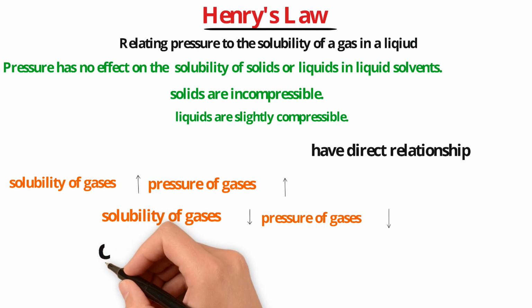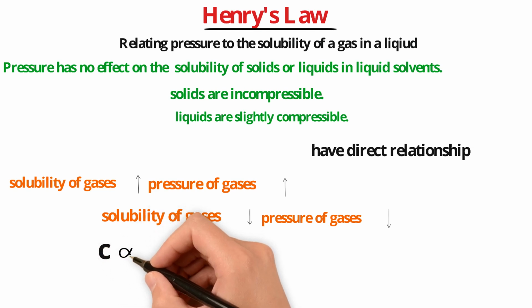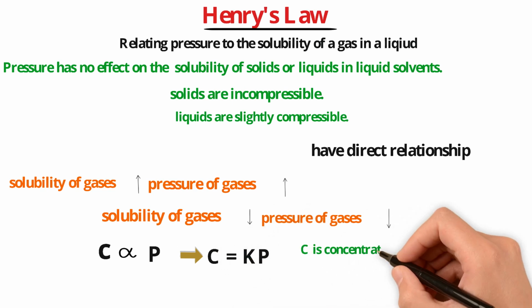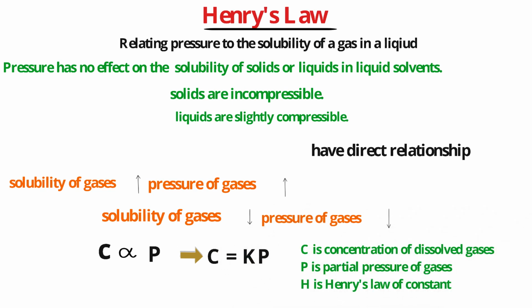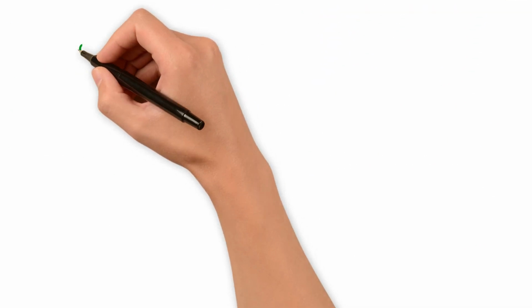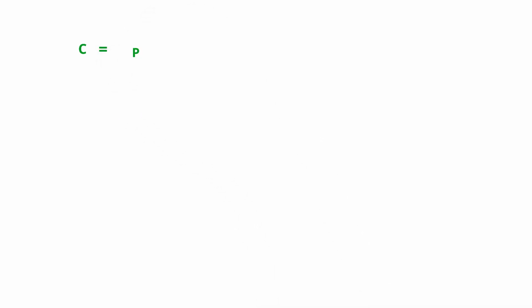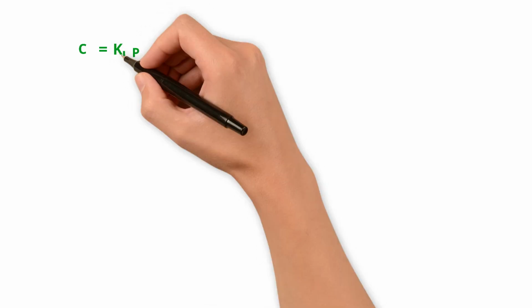Mathematically, the solubility of the gas is directly proportional to the partial pressure of the gas, which means that solubility is equal to the Henry constant times the partial pressure, where C is the concentration of the soluble gas, P is the partial pressure of the gas, and H is Henry's law constant. Now, C is equal to Henry constant times partial pressure. And this equation, we call it Henry's law.